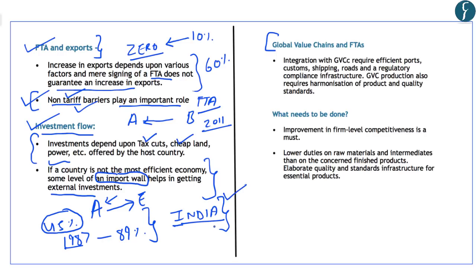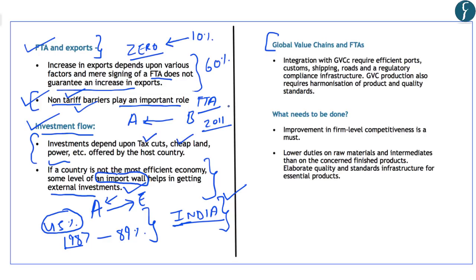So, this highlights that if the firms that are functioning in a country are not efficient enough, then in that case, an import wall becomes necessary. That is because it provides an opportunity for the country to develop its component markets and increase its efficiency. And once this efficiency is gained, it can then remove these import duties. And as we have seen in the case of India, gradually duties on the imports of automobiles are being reduced.